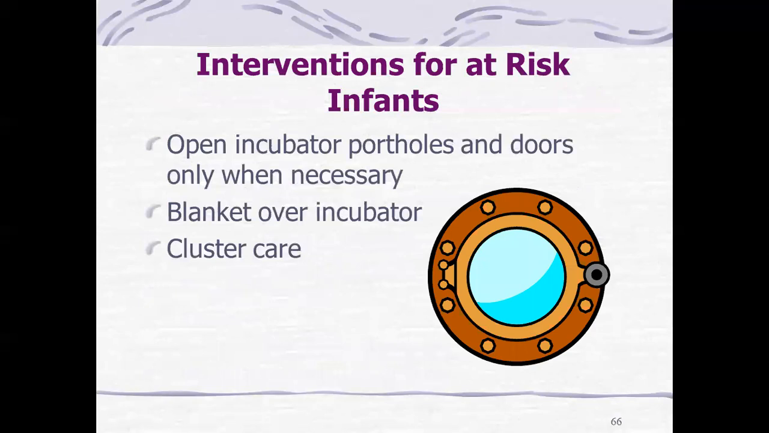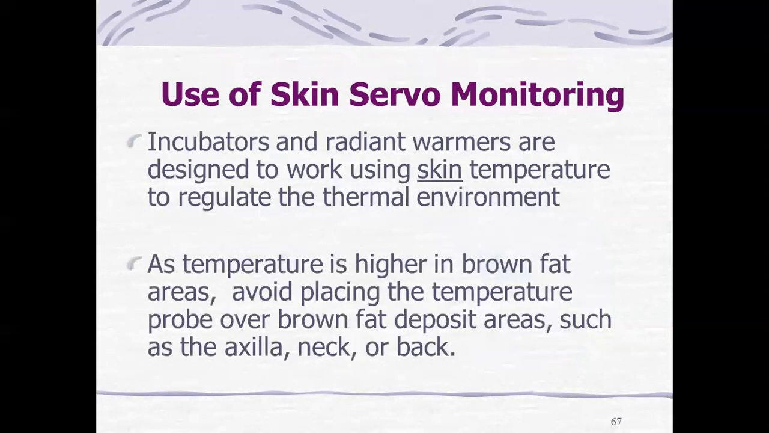The next interventions for at-risk infants: open incubator portholes and doors only when necessary, blanket over the incubator, then cluster care. Use of skin servo monitoring. Incubators and radiant warmers are designed to work using skin temperature to regulate the thermal environment. The temperature is higher in brown fat areas, so avoid placing the temperature probe over brown fat deposit areas such as axilla, neck, and back.